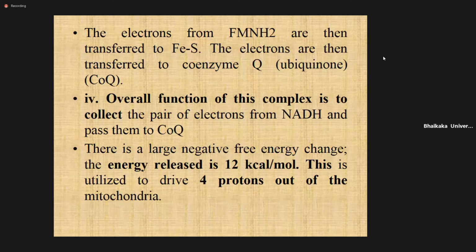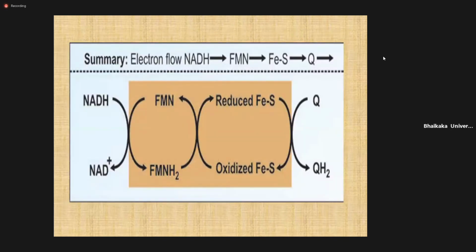In summary of complex one, the electron is given to the FMN, then iron sulfur, then coenzyme Q. This brown part is nothing but complex one, which contains the FMN and iron sulfur. NADH gives the electron to FMN, FMN is converted into FMNH2, and this gives the electron to the iron sulfur.